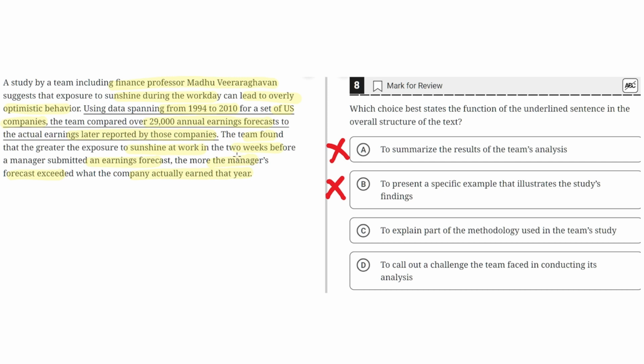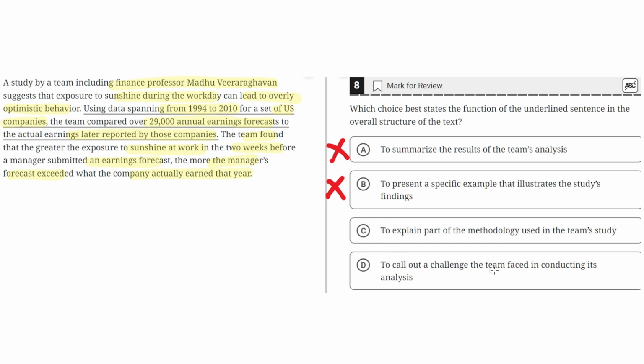And then the third sentence describes the results of that, which is that the greater the exposure to sunshine at work in the 2 weeks before the manager submitted an earnings forecast, the more the manager's forecast exceeded what the company actually earned. So C seems to be the correct answer.